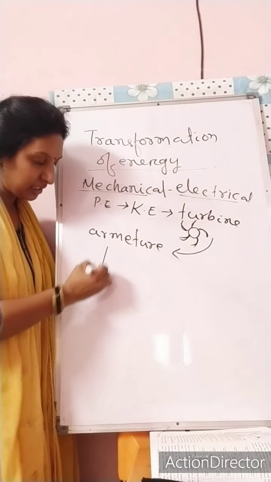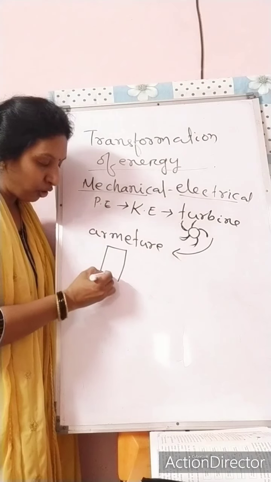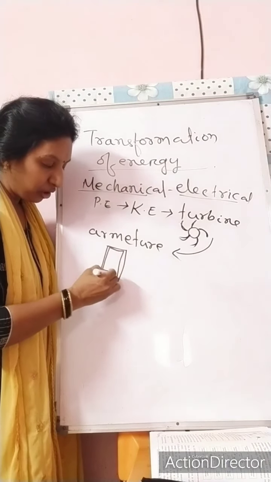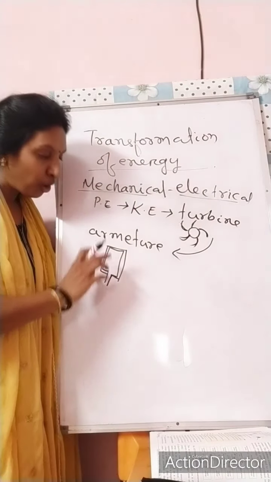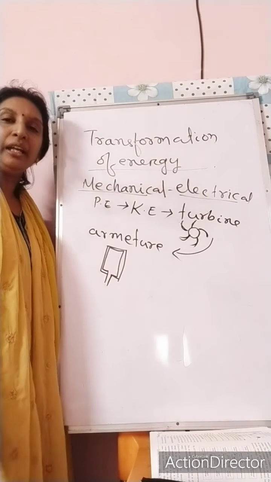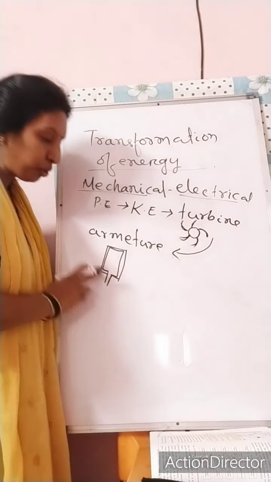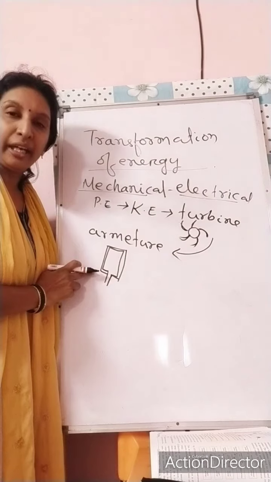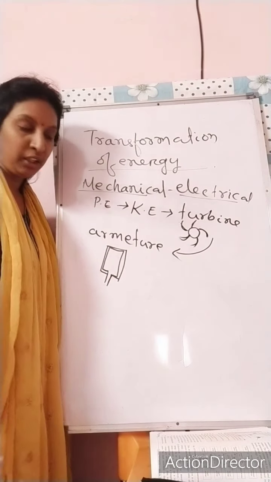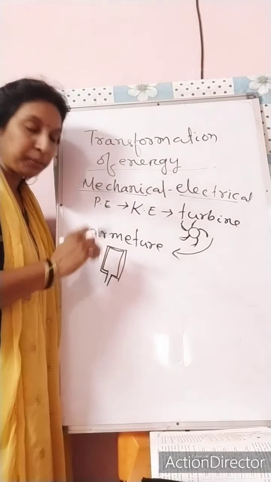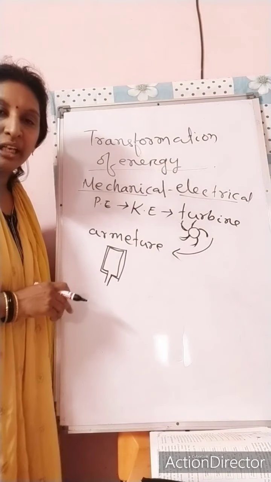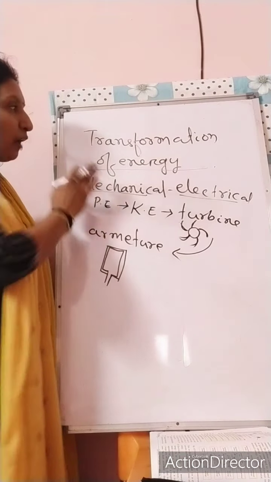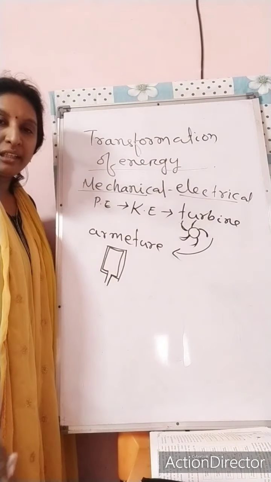Armature is a certain level of wounded coils. It is the repeated level of wounded coils which is rotating inside a magnetic field. Due to the continuous rotation, it will generate AC current. Time is not there, that's why I will give a little bit of explanation for the working of your electric generator.